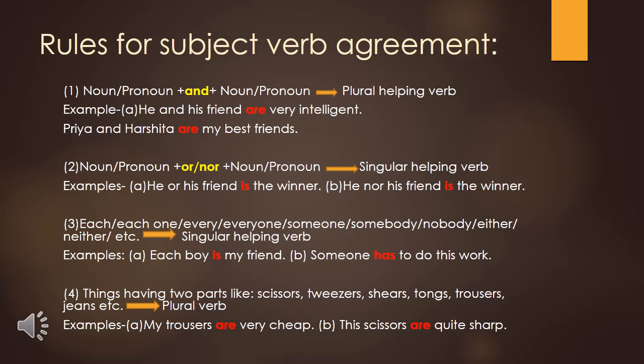Is the winner. You can see one more example. He nor his friend. He and his friend are both joined by nor, and that's why "is", which is a singular helping verb, I have used here. Is the winner.